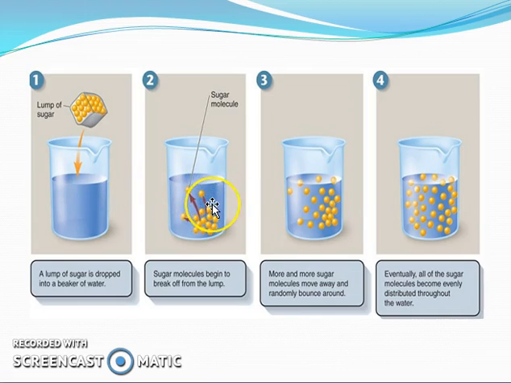Till now, the concentration of sugar solution throughout the water is not homogeneous. That means the concentration in this zone is higher than in this zone. So molecules transfer from the right zone to the left zone, to make a homogeneous solution of sugar. And in this case finally it reaches equilibrium. That means the concentration throughout the solution is the same, which makes a homogeneous solution. So it makes an equilibrium condition.